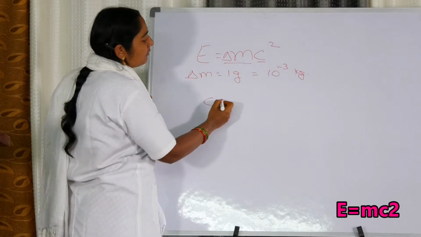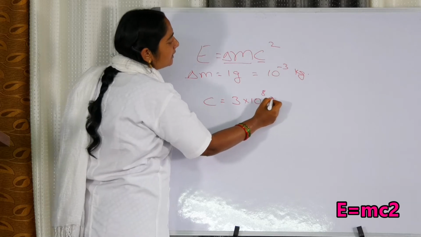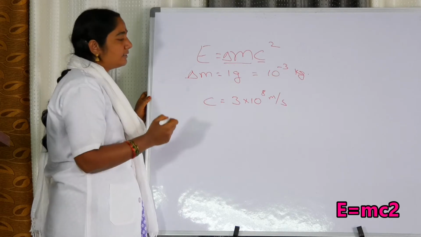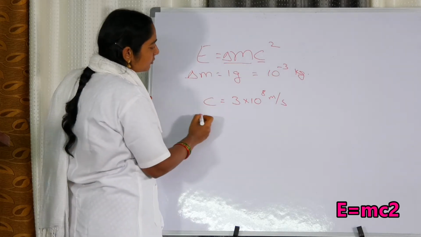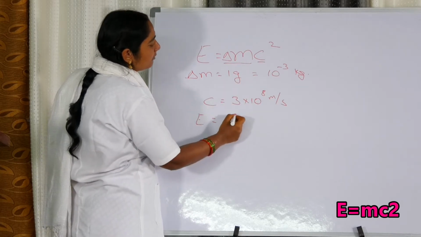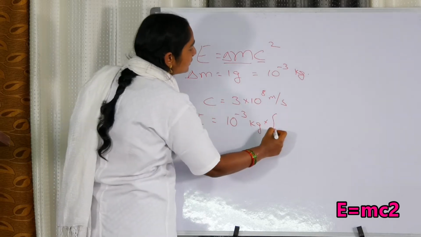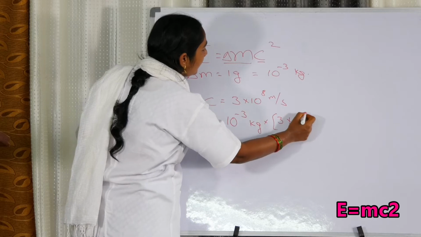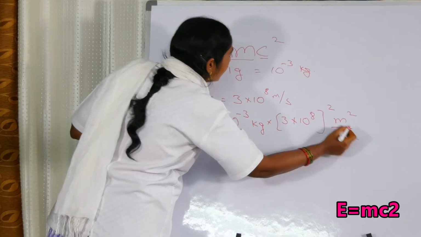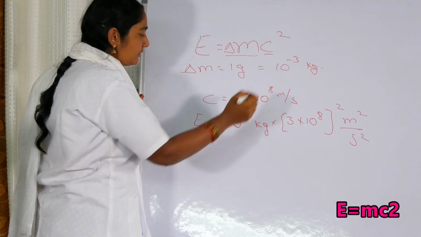c is the velocity of light. Already we know that it is 3 into 10 to the power of 8 meters per second. This is the velocity of light. Already we have discussed it. Now multiplying these two, E is equal to delta m, that is 10 to the power of minus 3 kilogram into c square. c square means 3 into 10 to the power of 8 whole square, meter square by second square. See, when there is c square, even the units must be given the same power.